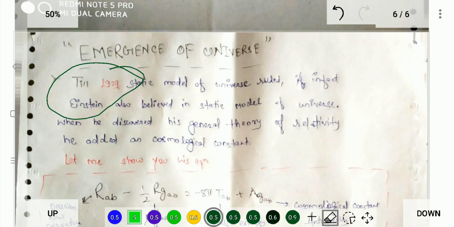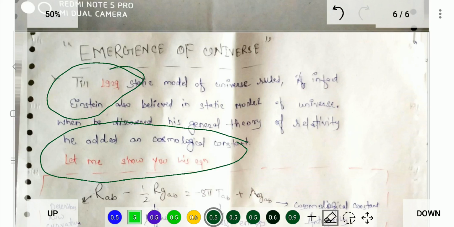When he discovered his general theory of relativity, he added a cosmological constant. His theory was that great, no? Without him discovering it, his equations were already showing that the universe was expanding, but he thought it was static, so he added an extra constant to that equation so the equation would become compatible with the observable scenario.